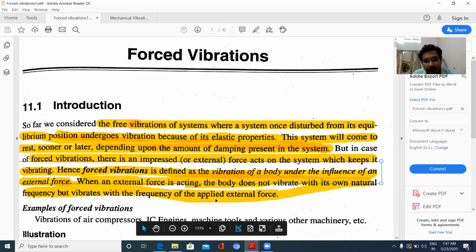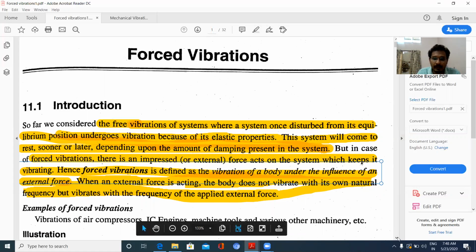In free vibration, when I apply a force and release it, it will vibrate with its own natural frequency. But in forced vibrations, when forces are applied at regular intervals of time, the system will vibrate with a frequency other than its natural frequency.